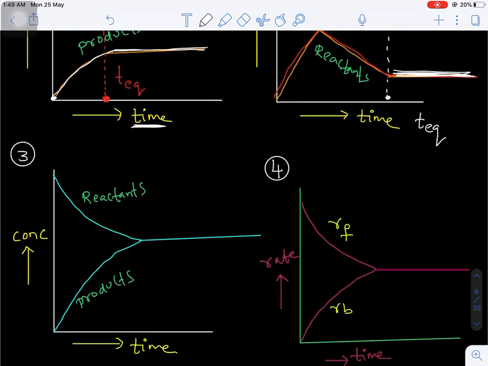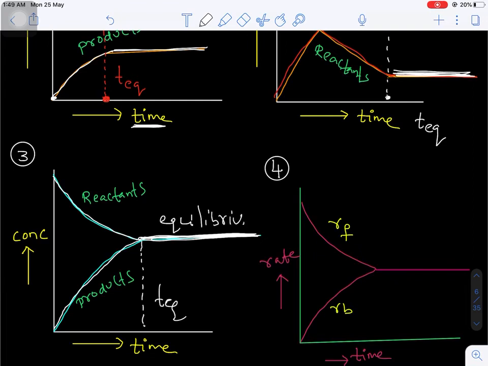Now, third graph: the concentration of reactants slowly decreases and at a particular time interval they become constant, and the concentration of products slowly increases, and after a particular time interval the concentration becomes constant. Are you getting my point? Here, both the concentrations of reactants and products are constant, and the constant values will be equal. This is called equilibrium. This position is known as what?